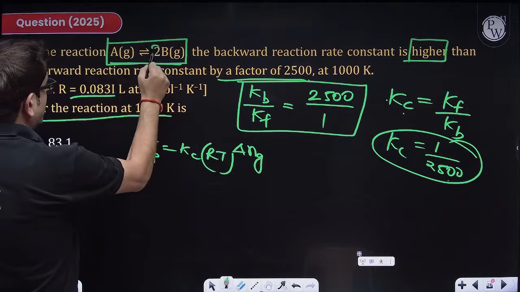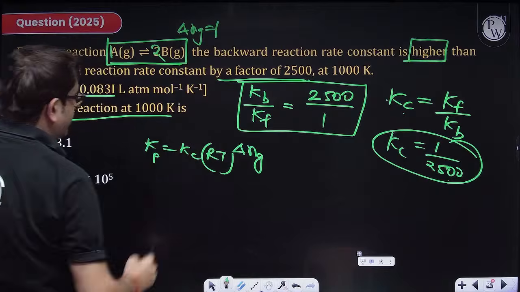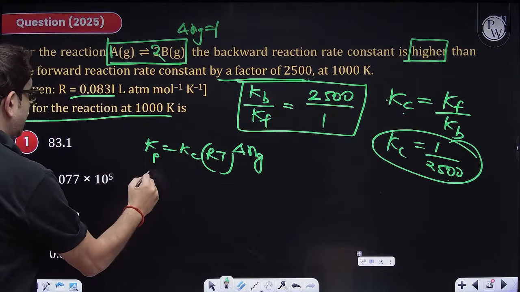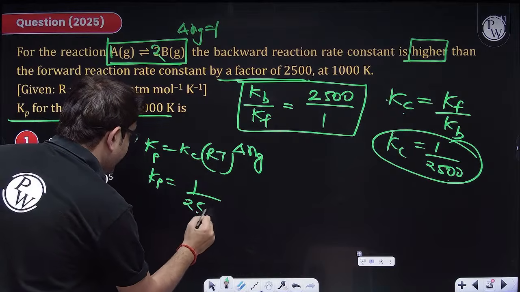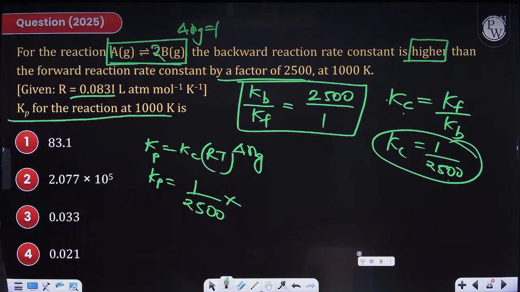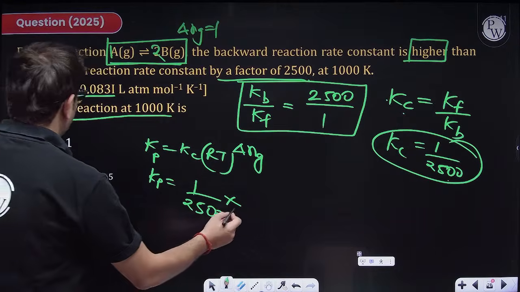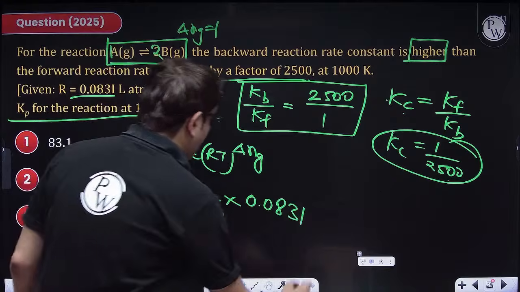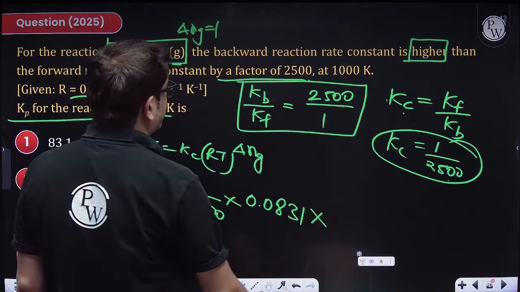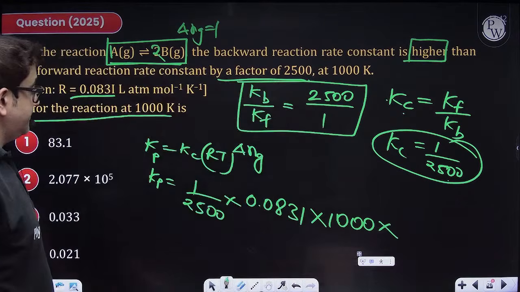Delta Ng is 2 minus 1, so delta Ng is 1. So Kp will be equal to Kc, which is 1 upon 2500, into R, which is 0.0831, and temperature is 1000, and that's it.